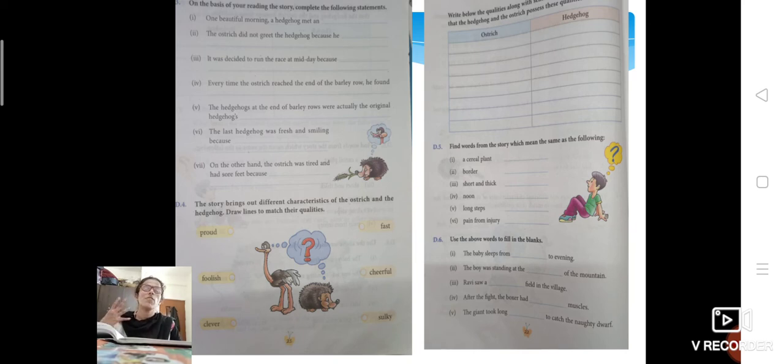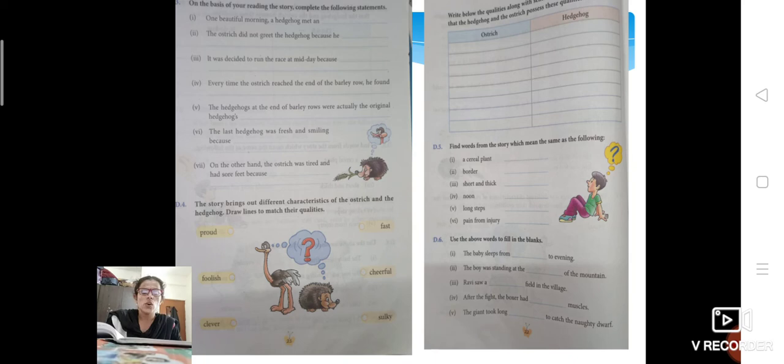In what way? Children, suppose you think that you are a hedgehog and you are telling your friend what actually happened: what you did, what was the cleverness that you did, how you fooled the ostrich and how you won the race. Just as you would tell your friend, in the same way you have to write it in a short paragraph, in what way you planned and in what way you defeated the ostrich.